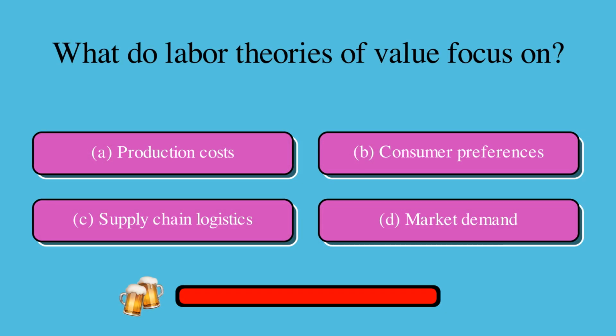What do labor theories of value focus on? Is it A. production costs, B. consumer preferences, C. supply chain logistics, or D. market demand? The correct answer is A. production costs.